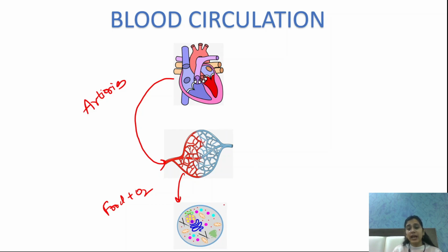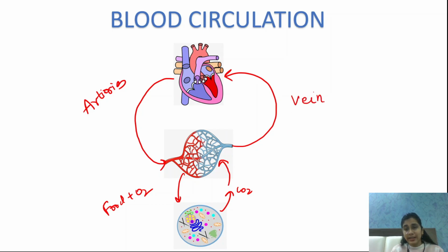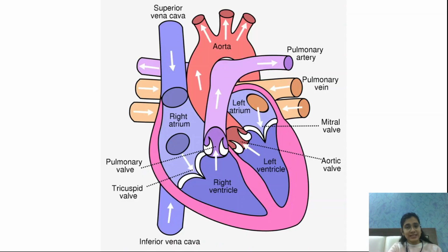As a result, we have CO2, carbon dioxide, in our cell, which is collected by the blood and later transported back to our heart. By which blood vessels? By veins. Yes. So we can say that the blood vessels which carry blood from the heart to the body are known as arteries, and the blood vessels which carry blood from the body to the heart are known as veins.